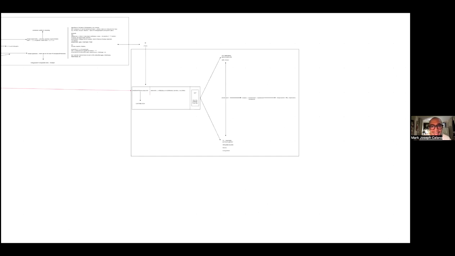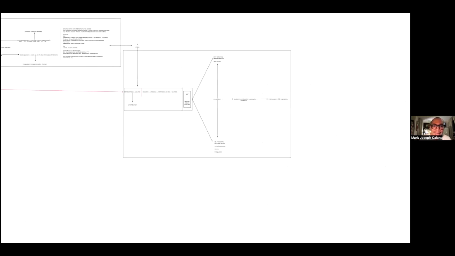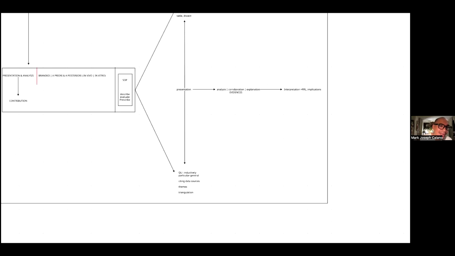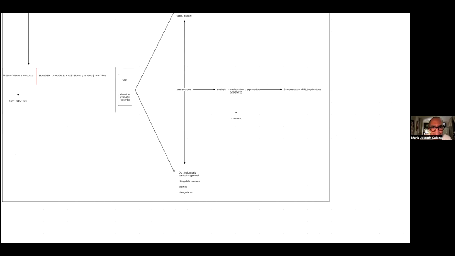Now, in the analysis section, it's also worth remembering that we implement a thematic analysis. Why is there a need to emphasize the thematic analysis? Because this has been the organizing principle of the paper from the very beginning.